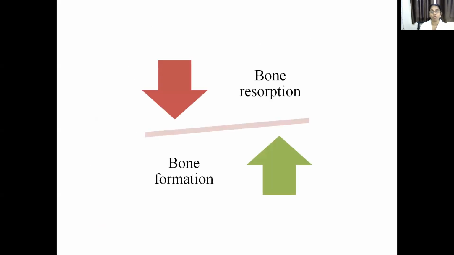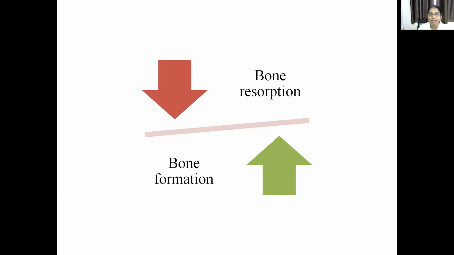Why should there be bone resorption and bone formation? As we see, the bone looks static, but there is continuous bone formation and bone resorption. There is continuous activity of the osteoblasts and osteoclasts. Why? Because there should be a continuous remodeling process, just like the skin, where the upper superficial layers are desquamated as and when needed. In the same manner, in the bone there should be osteoclastic and osteoblastic activity, which should be balanced, and this results in a healthy bone. So this is very important for a healthy bone.